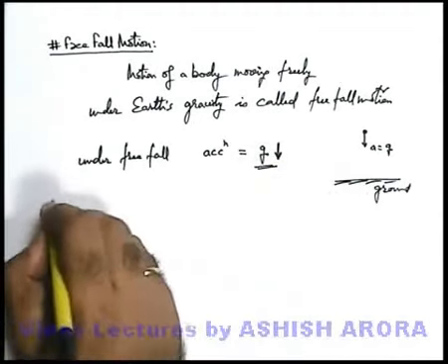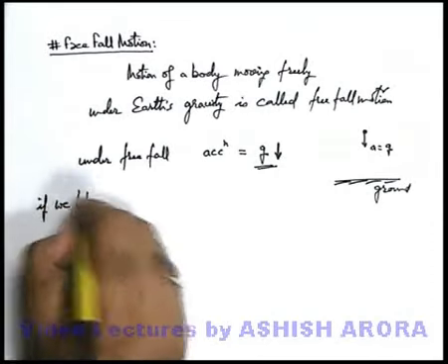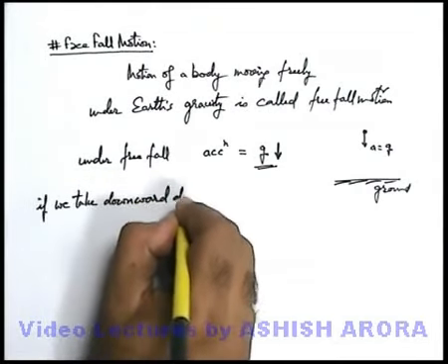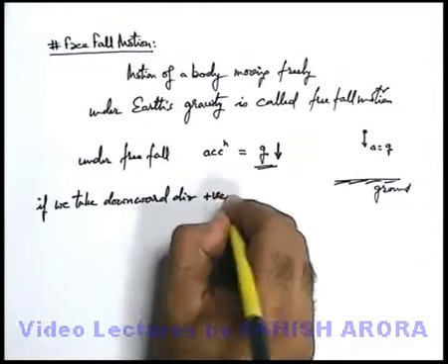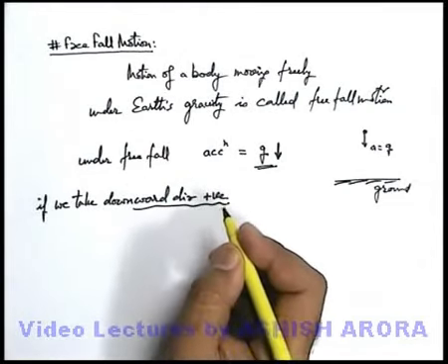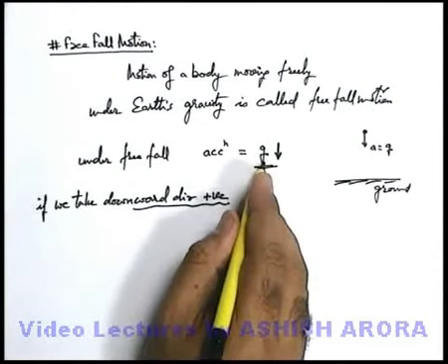Like if we take downward direction positive, then we can always use g in downward direction, so it will remain positive.